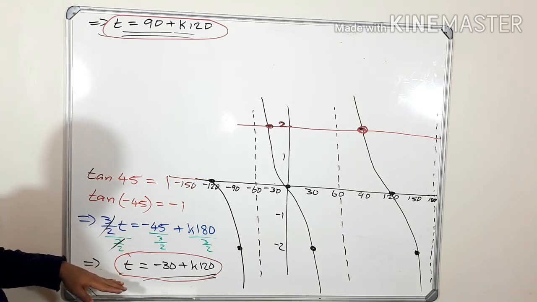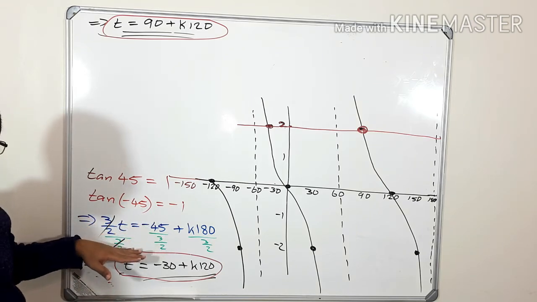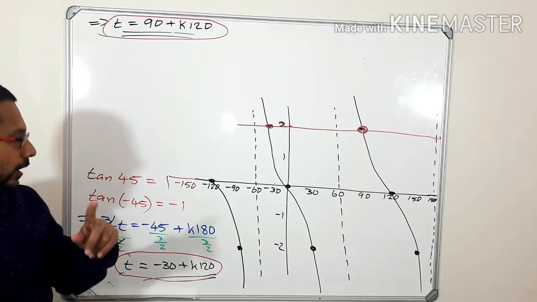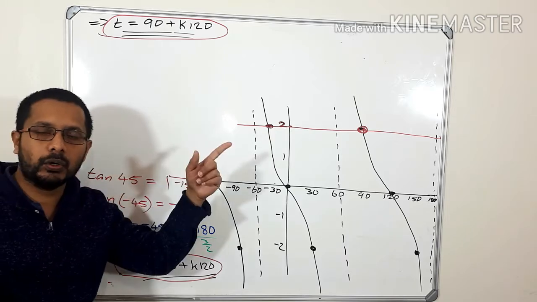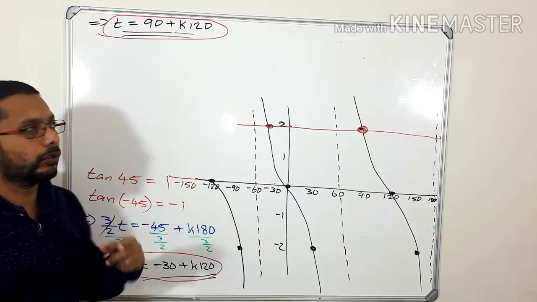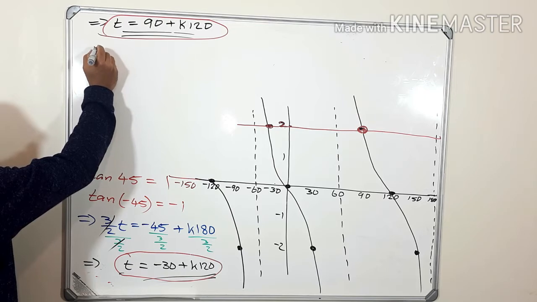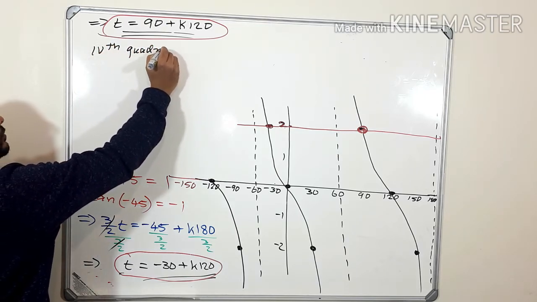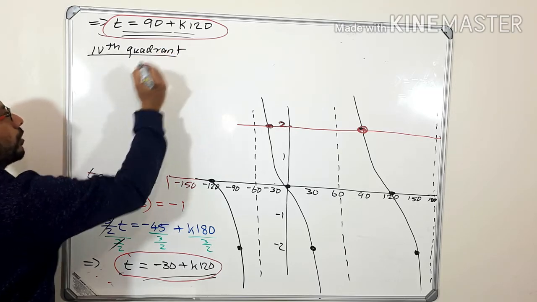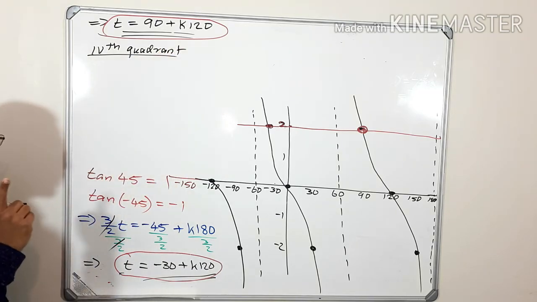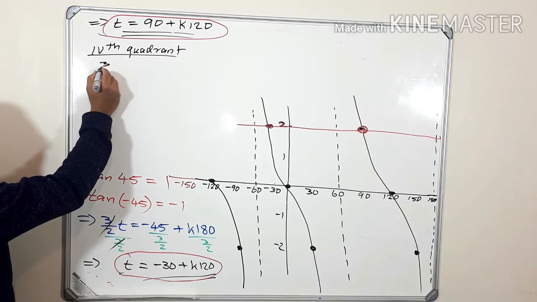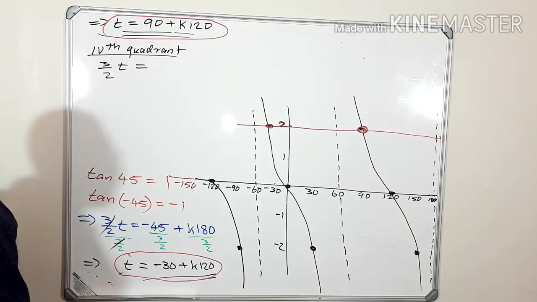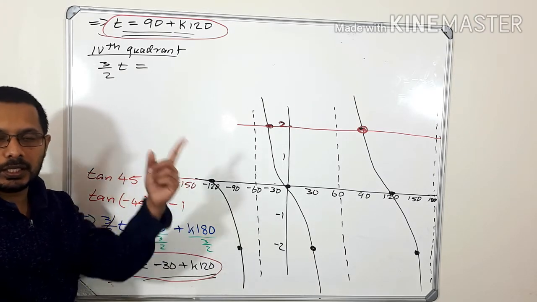Okay, so here we said this is on the second quadrant. Now we have to think about the fourth quadrant. You know, tan is negative in the second quadrant and also on the fourth quadrant. So now let's write about the fourth quadrant. Don't forget, what is our angle? 3/2t is equal to, for the fourth quadrant, 360 minus the reference angle.